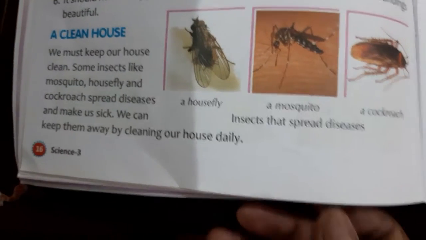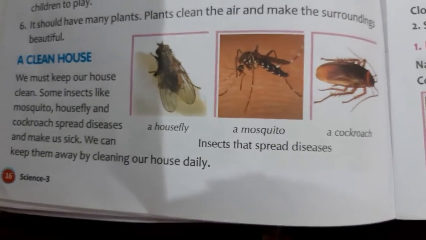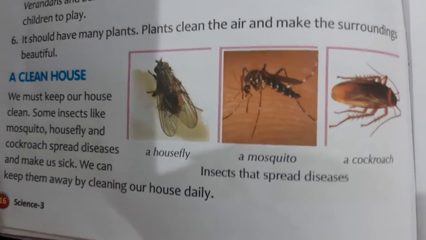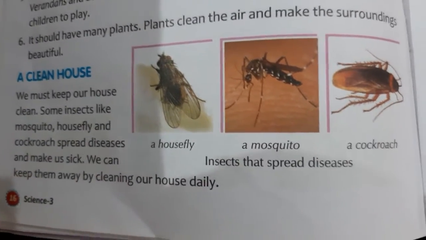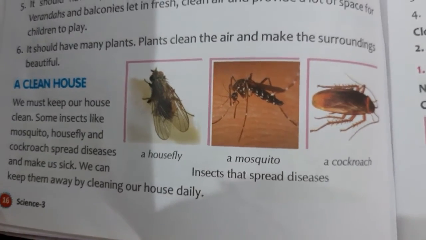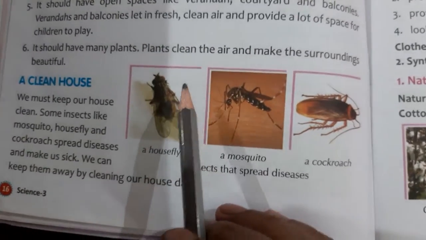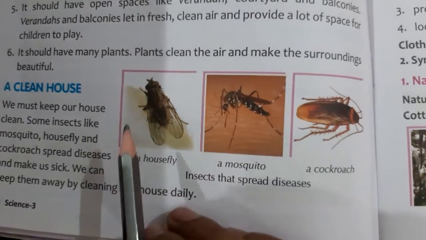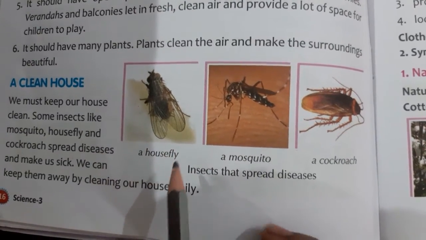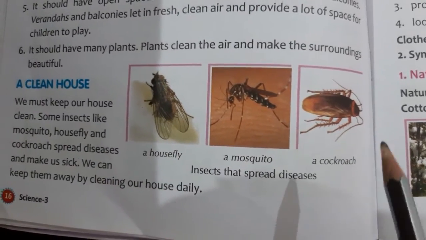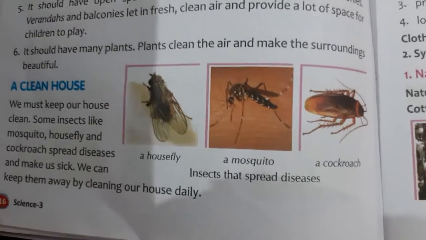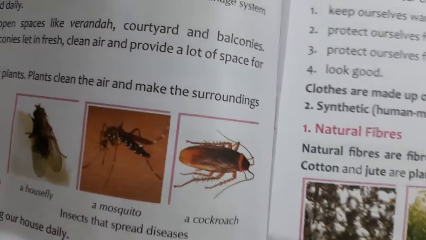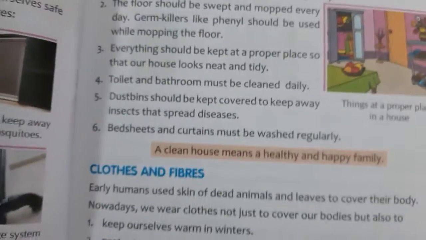So proper cleaning of the house is necessary. One can use disinfectant, and window nets also help in not allowing insects to enter the house. So cleanliness of a house is also very important.